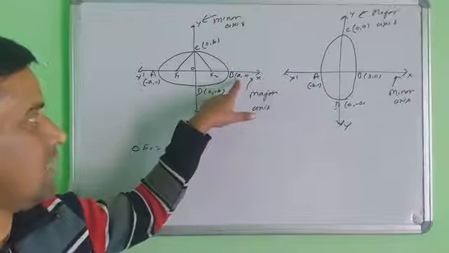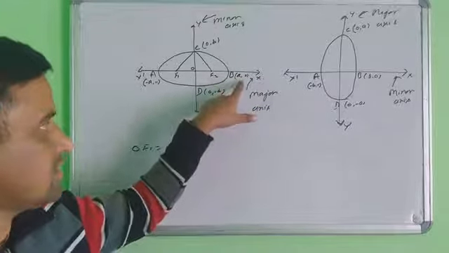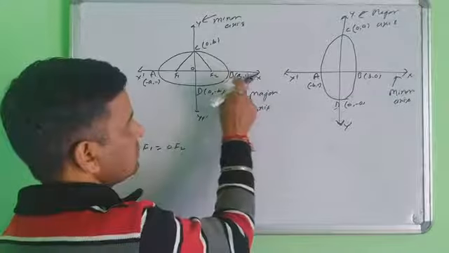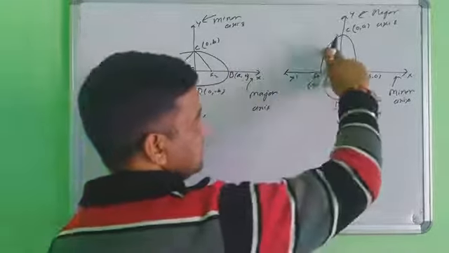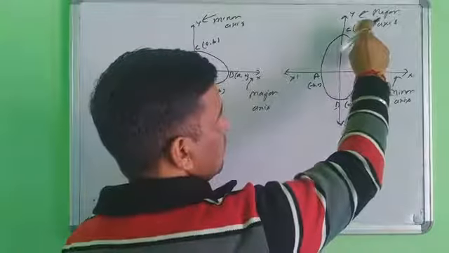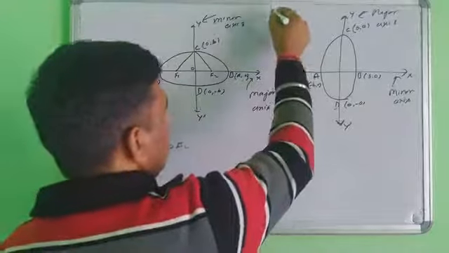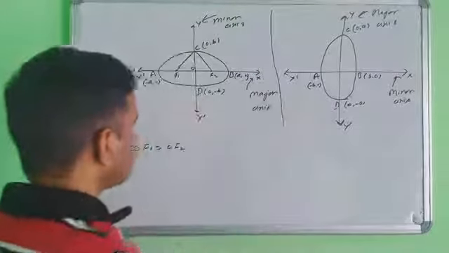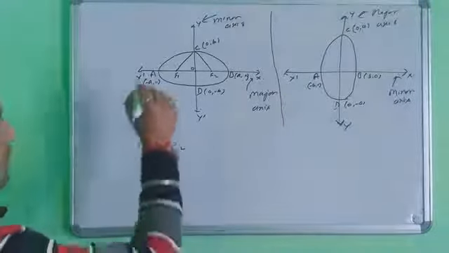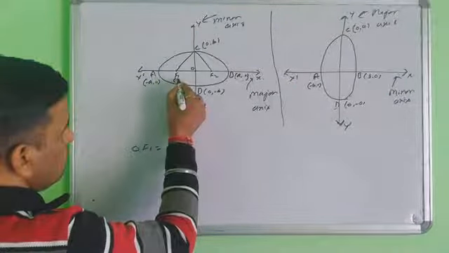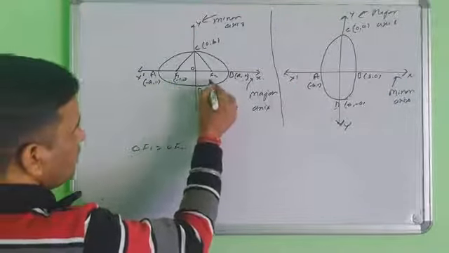Whether it is the x-axis or y-axis will not matter. Suppose the major axis is the x-axis, the coordinate will be A0. If the major axis is the y-axis, then the coordinate is 0A. So there are two different types of figure. Second thing, what is the coordinate of the focus point? The coordinates are minus C0 and C0.